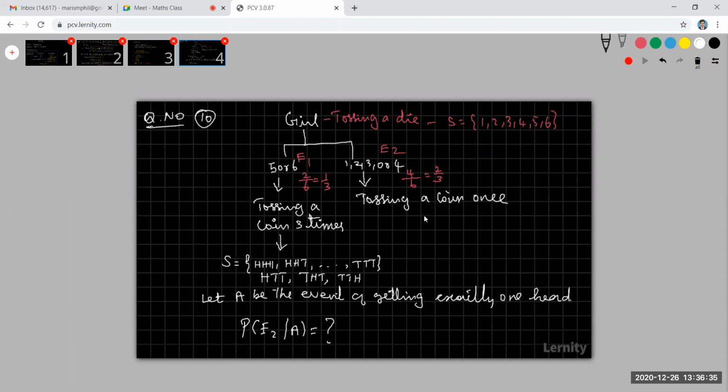But here it is 1 by 2 only, because head and tail are the only possibilities; getting a head is 1 by 2. Now the question is, let A be the event of getting exactly one head, but this exactly one head is coming from the second event. That means first, in throwing a die, she gets 1, 2, 3, 4, tosses one coin and we get a head. What is the probability for that? That we are going to discuss. So first of all, come to that.